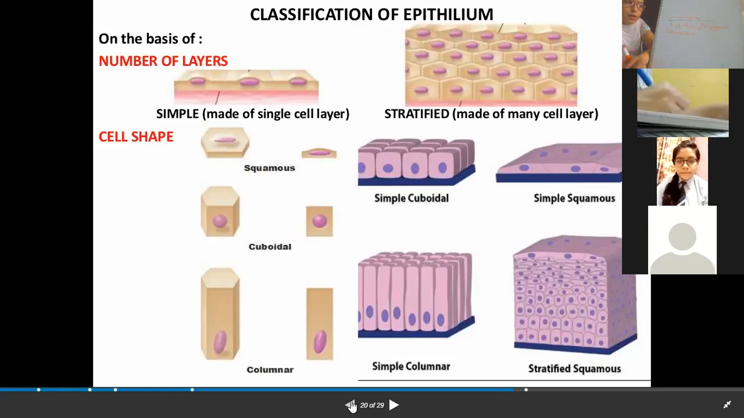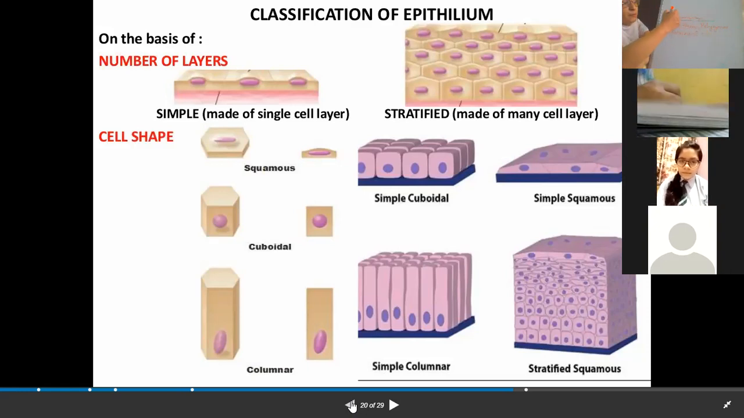But let me tell you, if the squamous cells are just one layer thick, then what will it be called? It will have one more addition to the name. Epithelium. Yes. If it is just one layer, it will be known as simple squamous epithelial tissue.